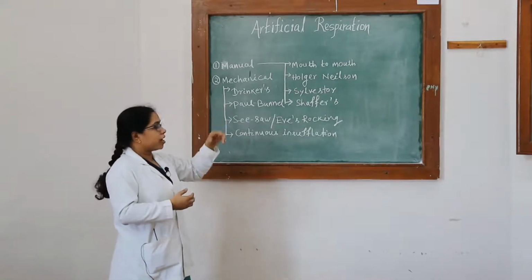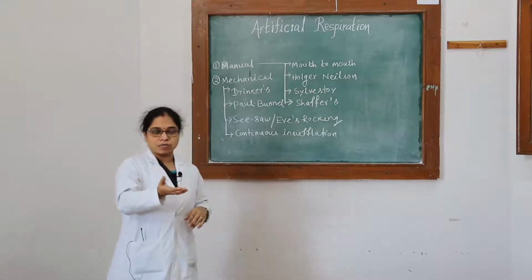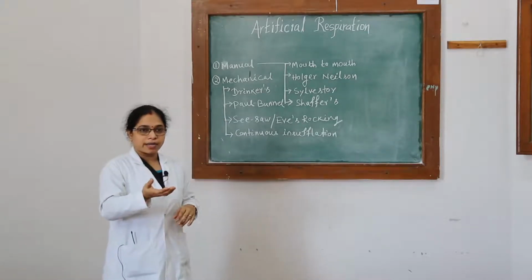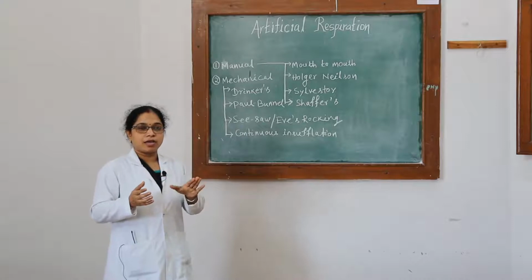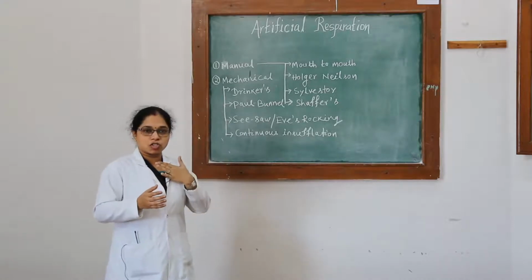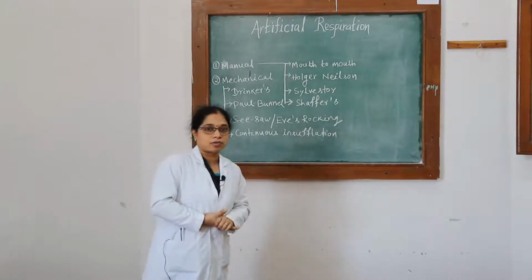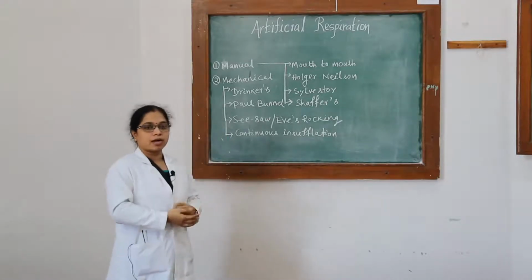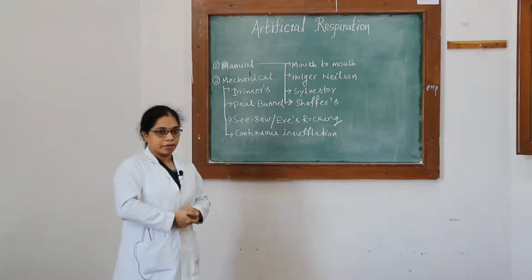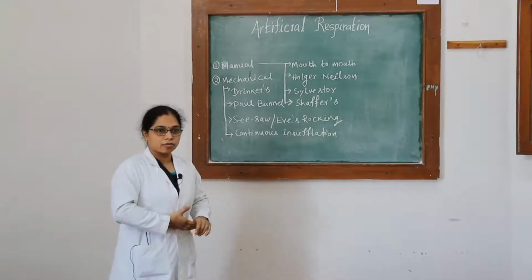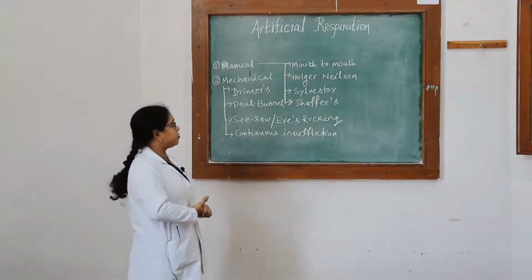Another thing is that while you are expiring into the subject's or the victim's mouth, at that time you have to simultaneously keep your left hand over the chest and the abdomen to feel whether the respiration has started or not. So you have to continue at the rate of 12 times per minute. So this is the mouth to mouth method. If you do this, it will be very much effective.